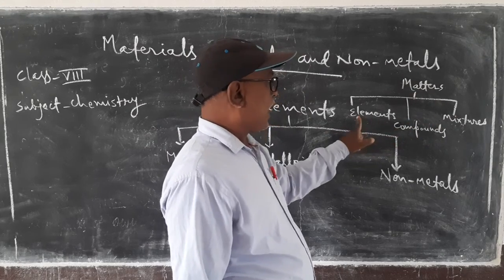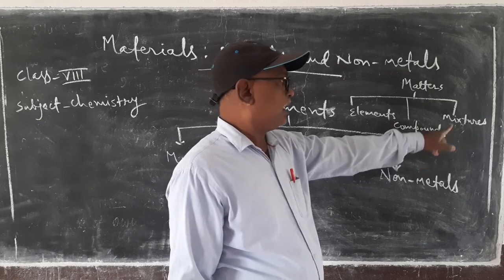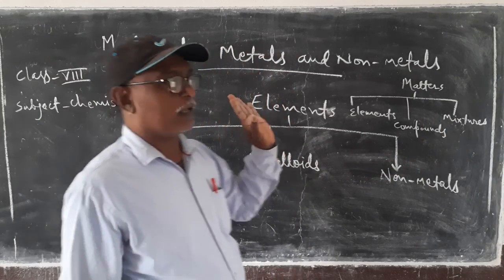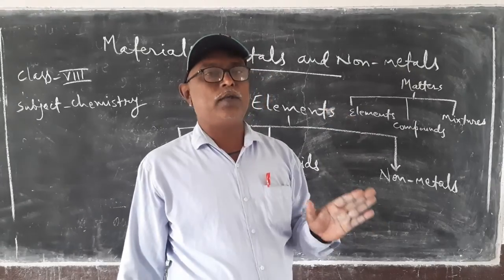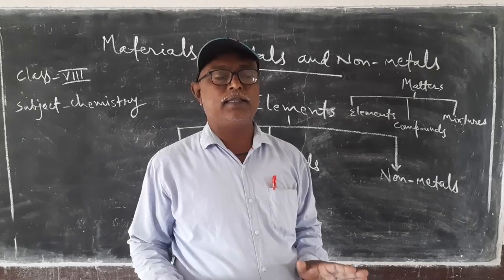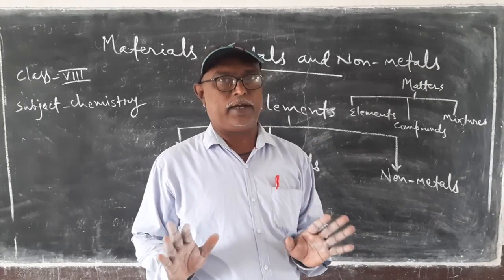Matter is broadly divided into three categories: elements, compounds, and mixtures. Among these, elements and compounds are pure substances. Elements are substances which, when broken into smaller pieces, give the same kind of tiny particles called atoms.